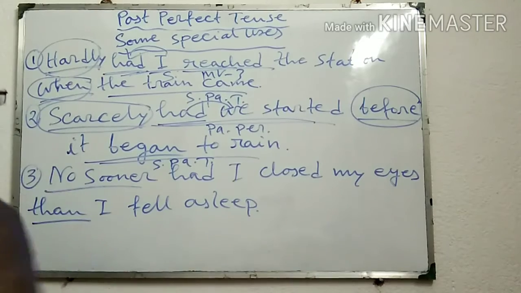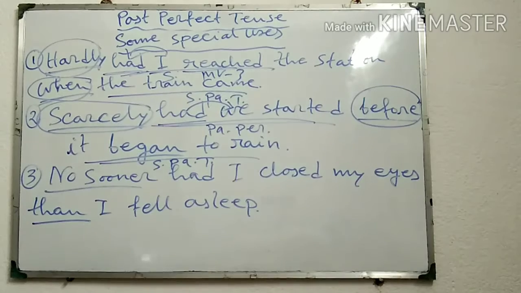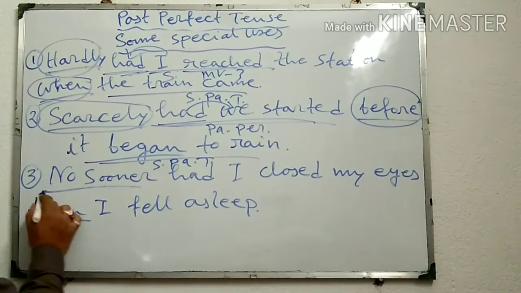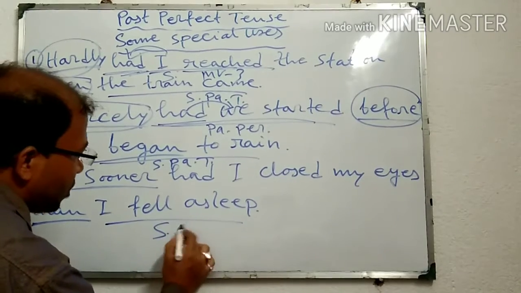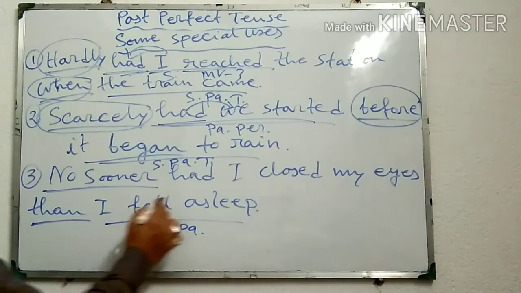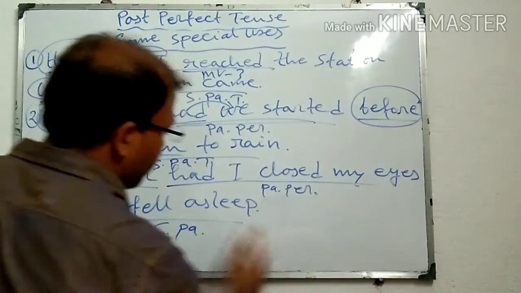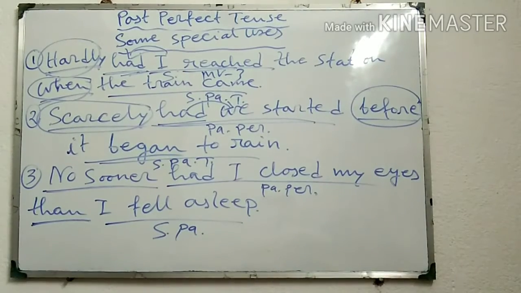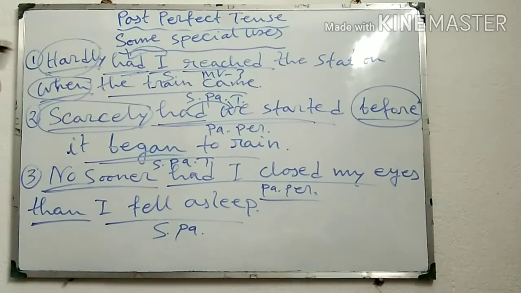Similarly, third one, no sooner had I closed my eyes than I fell asleep. When I am using no sooner, we are using than before the simple past. Fell asleep, it is simple past tense. Had I closed my eyes, it is past perfect tense. And when I am using no sooner before the past perfect tense, we should use than before the simple past tense.